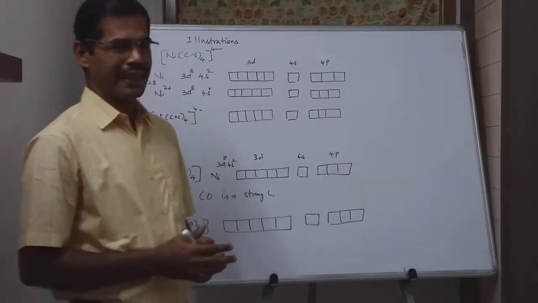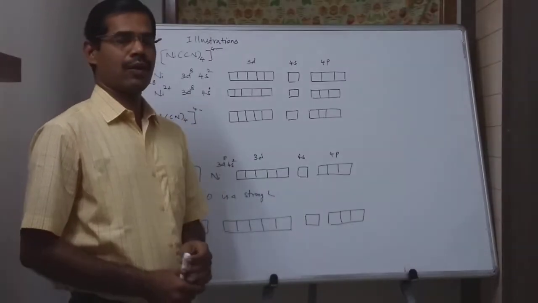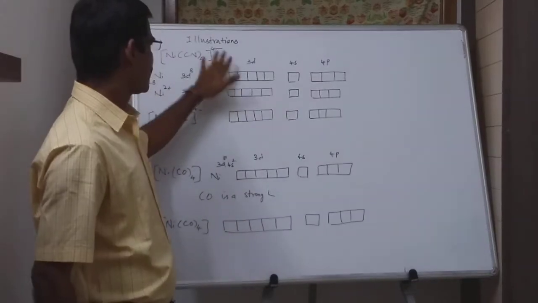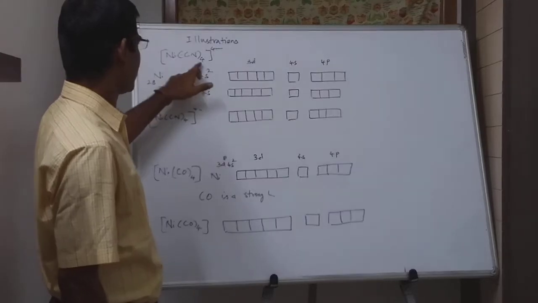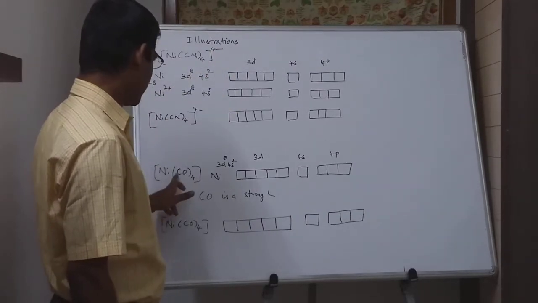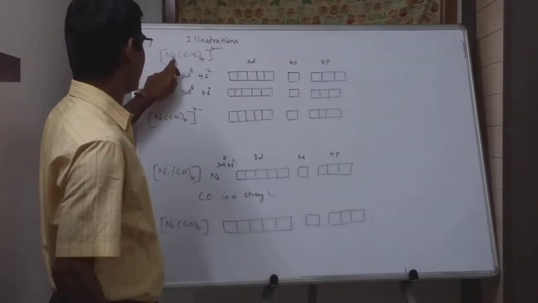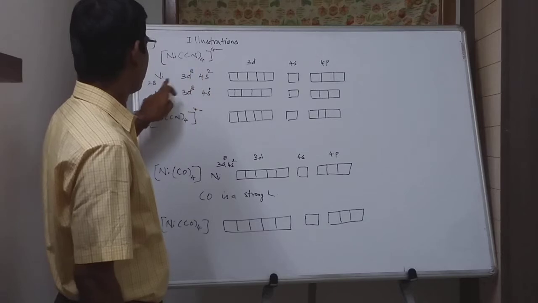Now let us learn the illustrations of what we have discussed. I mentioned some of the assumptions, and they will become clear if you observe the illustrations given here. I have considered two complexes: [Ni(CN)4]2- and Ni(CO)4. Nickel is the metal atom here, with atomic number 28.